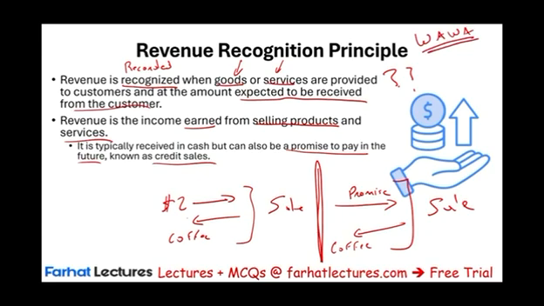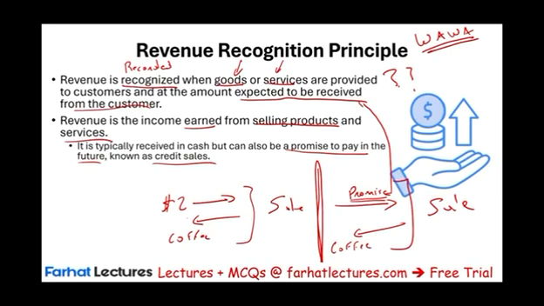So the revenue recognition principle states revenue is recognized when goods or services are provided. Well, I just made a promise to pay them. Well, a promise to pay is as good as if I paid, as long as I'm expected to pay. Obviously, if they didn't trust me, they would not have sold it to me on credit.